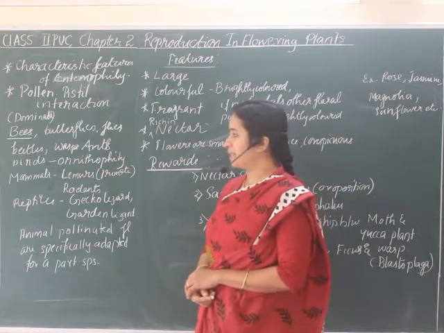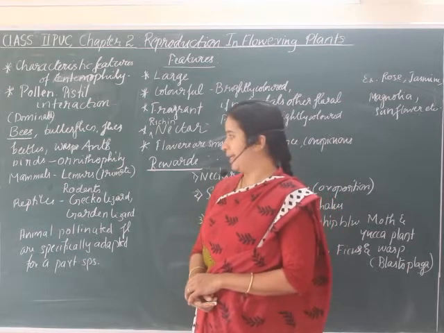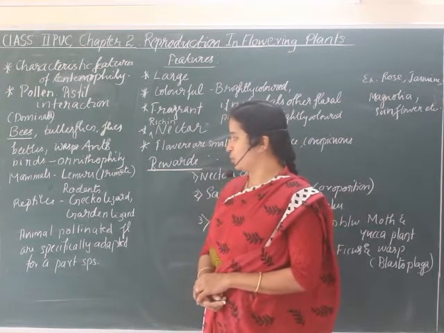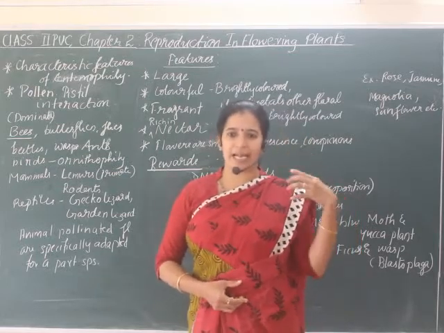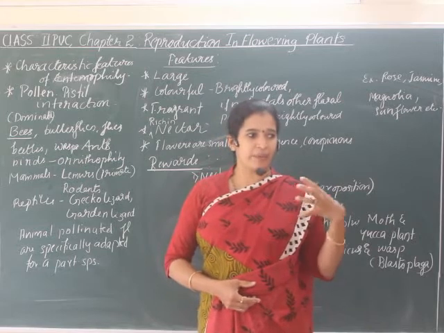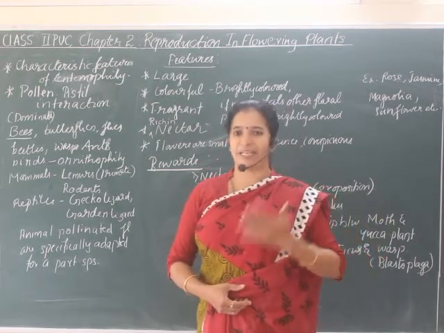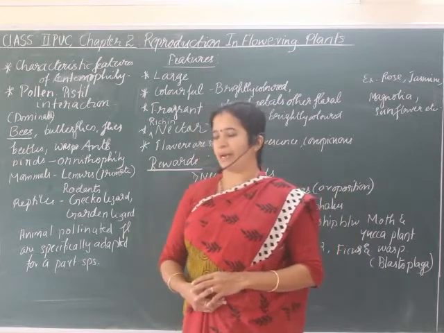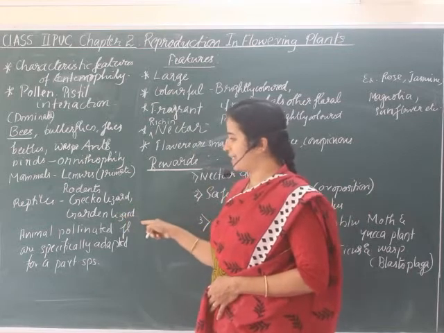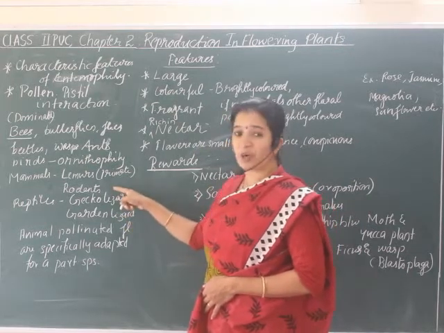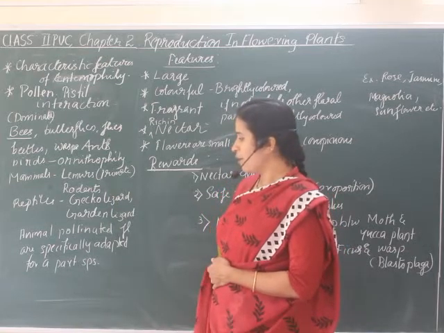Then if the birds are helping with pollination, we call it ornithophily. Then the mammals like lemurs, which come under the primate group. Lemurs you might have seen with dark and white color, with black fur on their sides and white fur on the central part of their body. Then reptiles like the gecko lizard and garden lizard also help with that. Even rodents, some of the rats, also help with pollination.